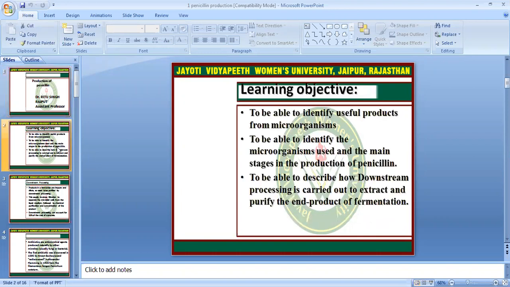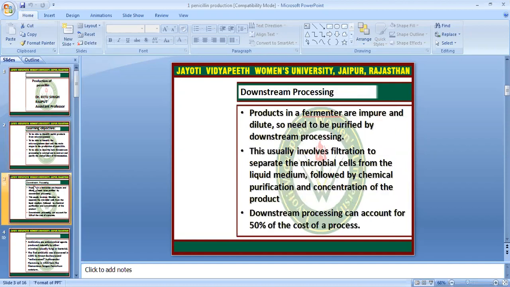These are the objectives of the production of penicillin. We should be able to identify a useful product from a microorganism, and the microorganism used in the main stage of production of penicillin. Downstream processing is generally used in this fermentation process. Products in the fermenter are impure and dilute, so they need to be purified by downstream processing. This usually involves filtration to separate the microbial cells from the liquid medium, then they are purified by particular chemicals.